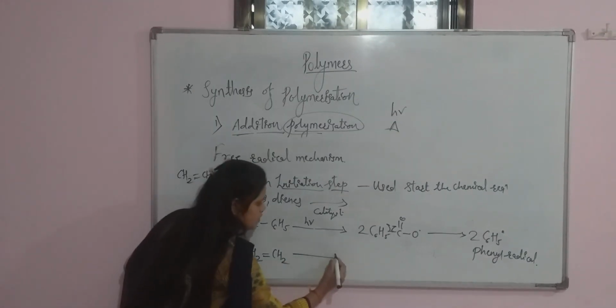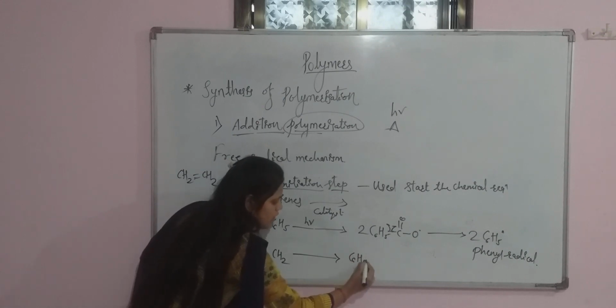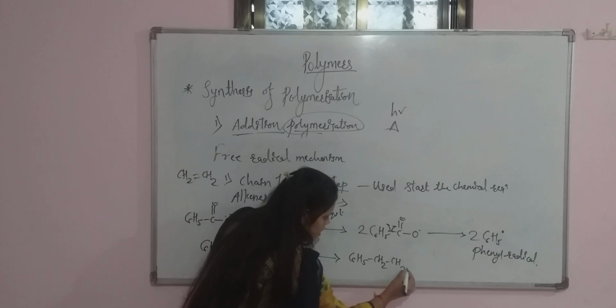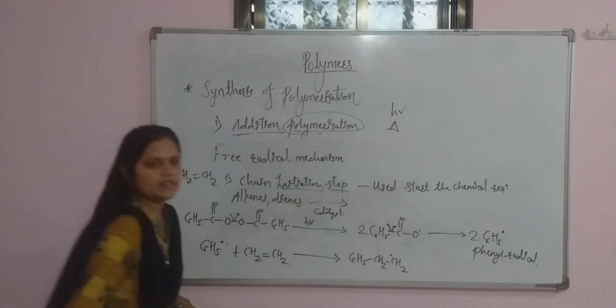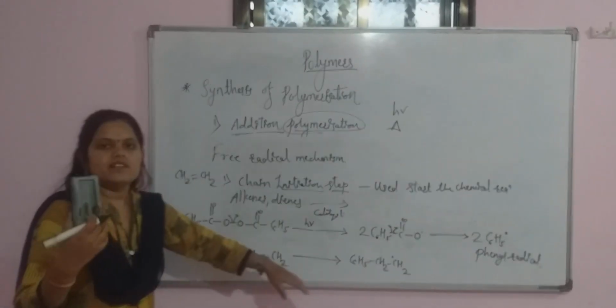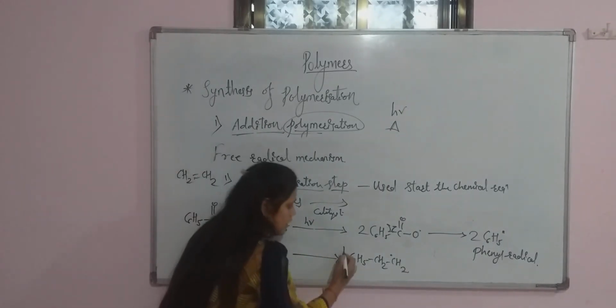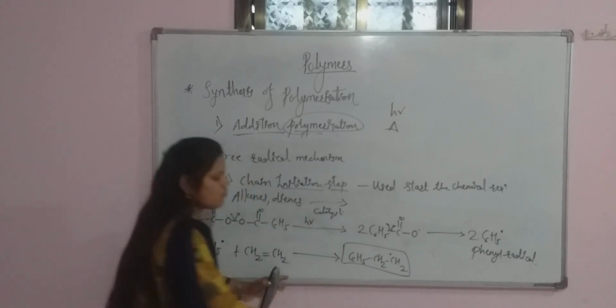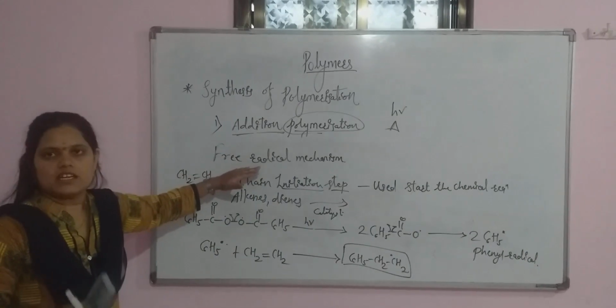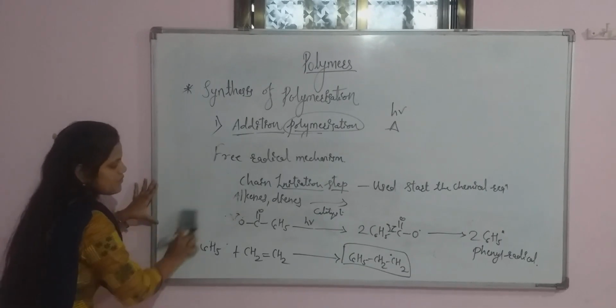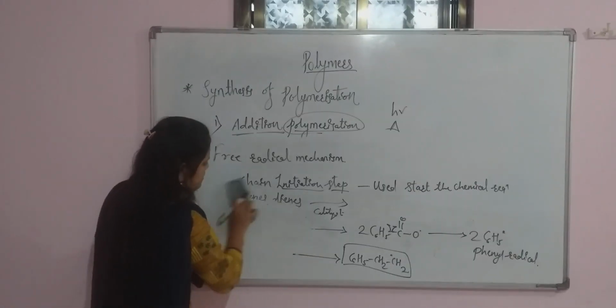There is a formation of a large molecule, a polymer, a new radical which has a higher molecular weight. So you should remember the product formed in the first step, the chain initiation reaction. Now move on to the next step, the chain propagation reaction.